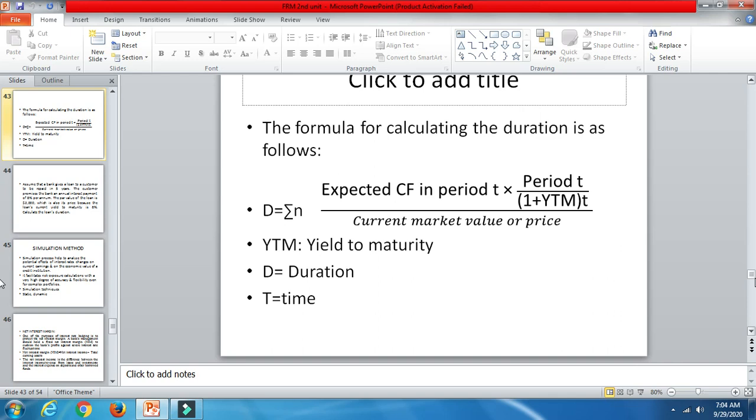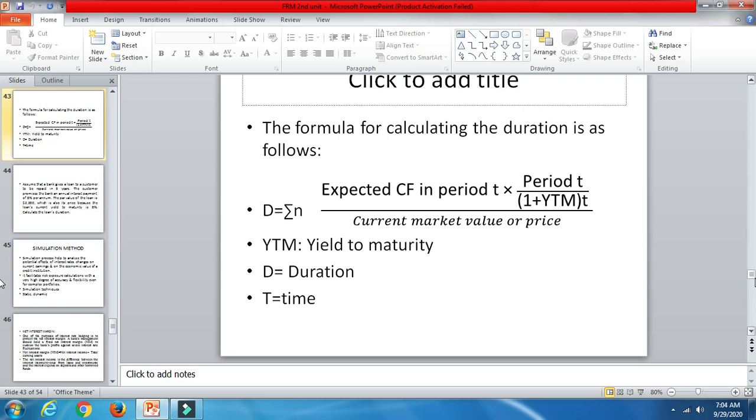So let's consider a question. We'll do a problem on this so that you understand better. I'll just explain the formula again. Duration is equal to the sum of n expected cash flows in period t, that is time, times period t, which is nothing but the number of years.